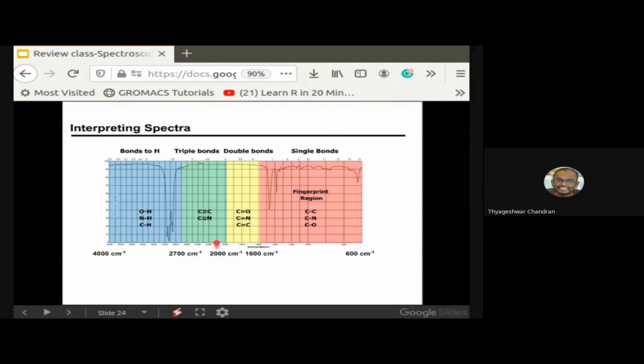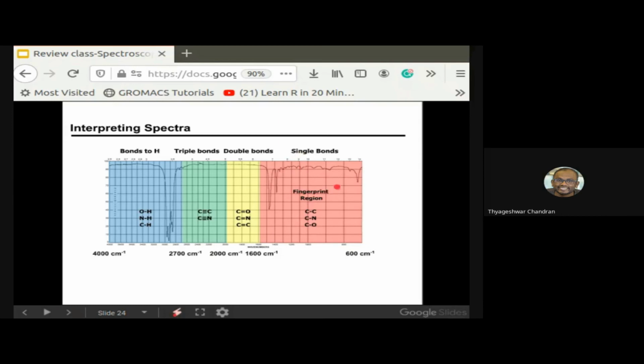Okay, so what you are seeing here is a very clear graph which gives you the different functional groups present in the molecule, and you can use this graph to decode their presence. This region is called the fingerprint region, which corresponds to the single bonds.